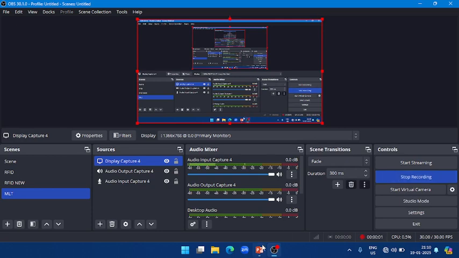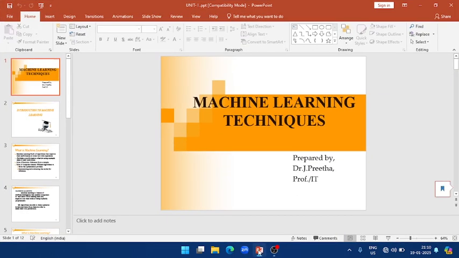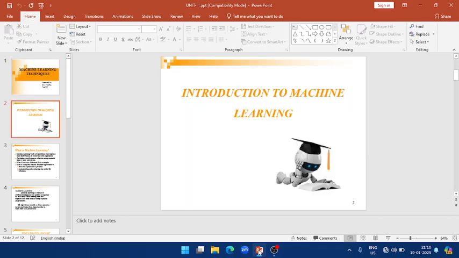Hi everyone. Now we are going to discuss the topic of machine learning techniques. First, we will see what is meant by machine learning.